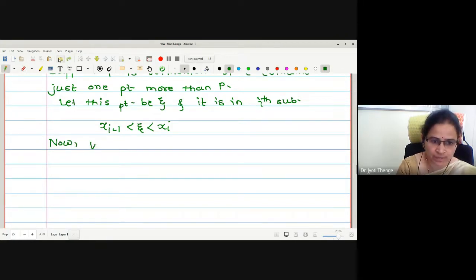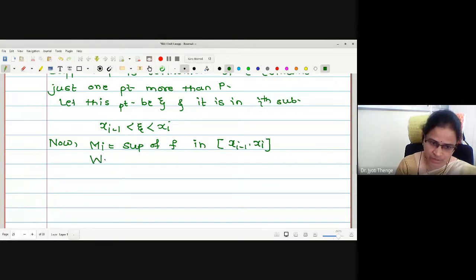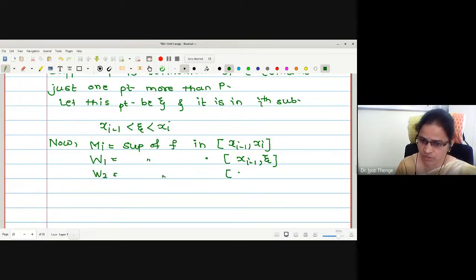Let me write capital Mi first. What is capital Mi? Capital Mi is the suprema of the function f in which interval? Xi minus 1 to xi. Capital W1 is the suprema of the function f in the interval xi minus 1 to zeta. And W2 is the suprema of the function in zeta to xi.